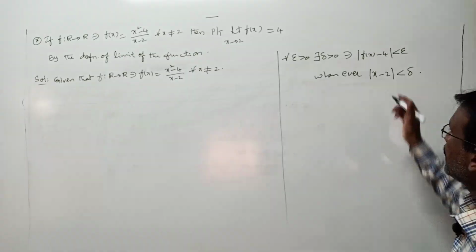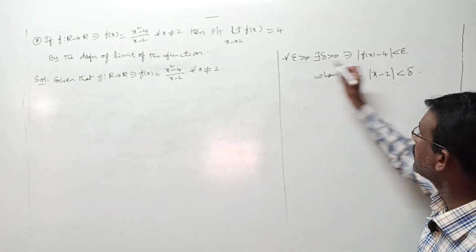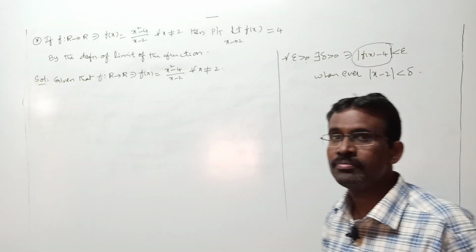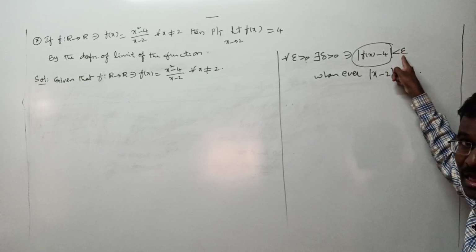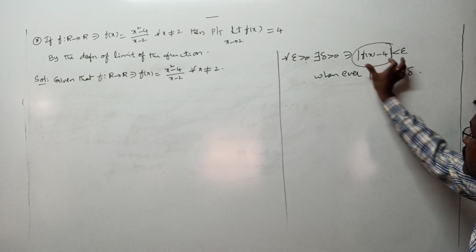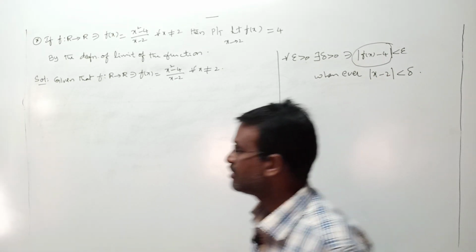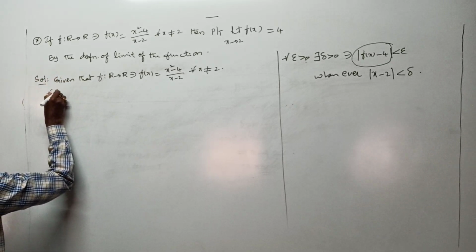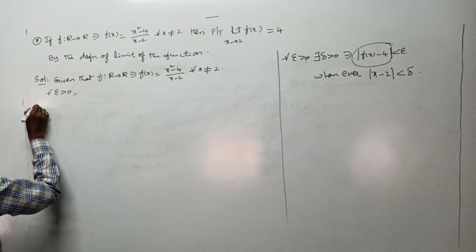In this also, for each epsilon greater than 0, consider mod f of x minus 4. We must show, considering this, whenever mod x minus 2 is less than delta, if we can show this is less than epsilon, that completes your total work. For that cause, in the next step, for each epsilon greater than 0, let us consider